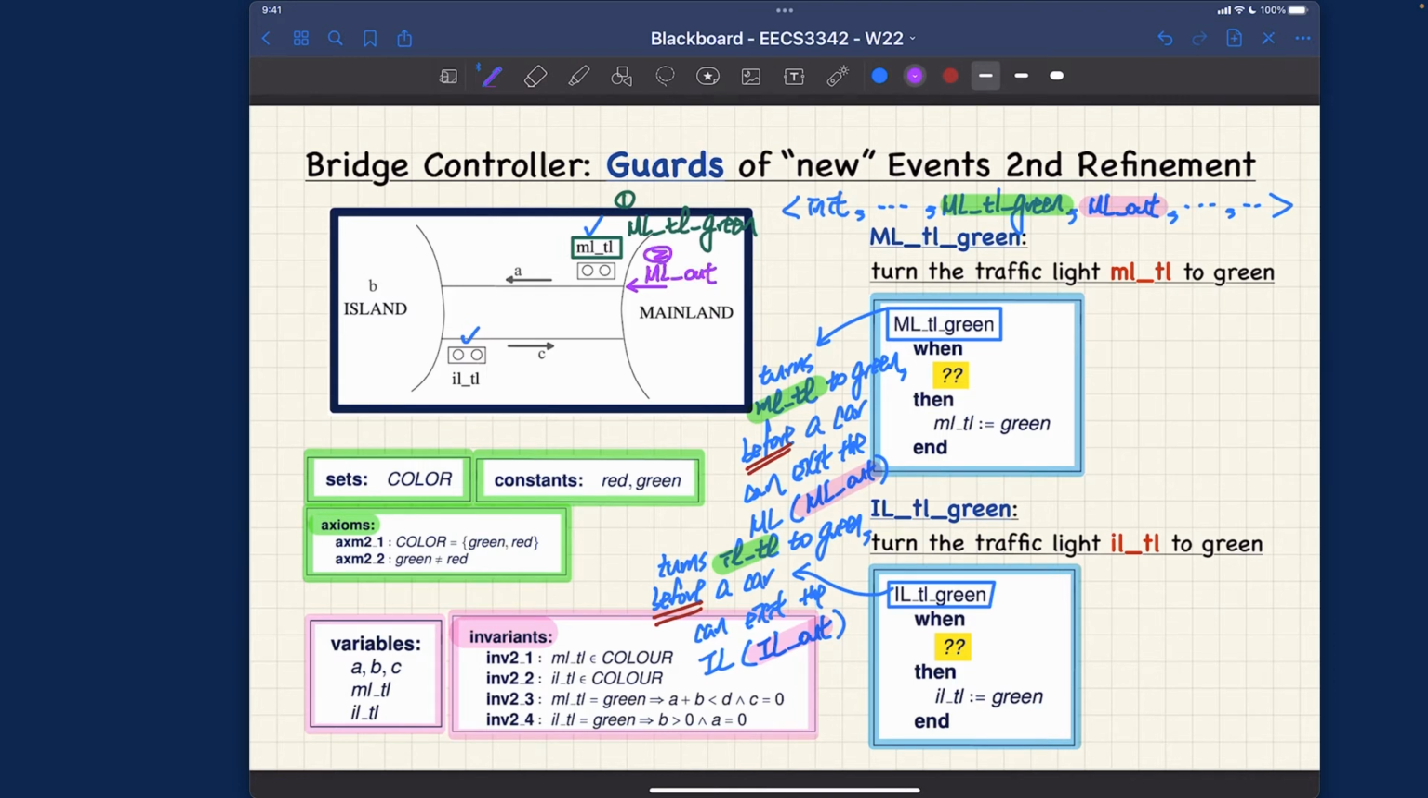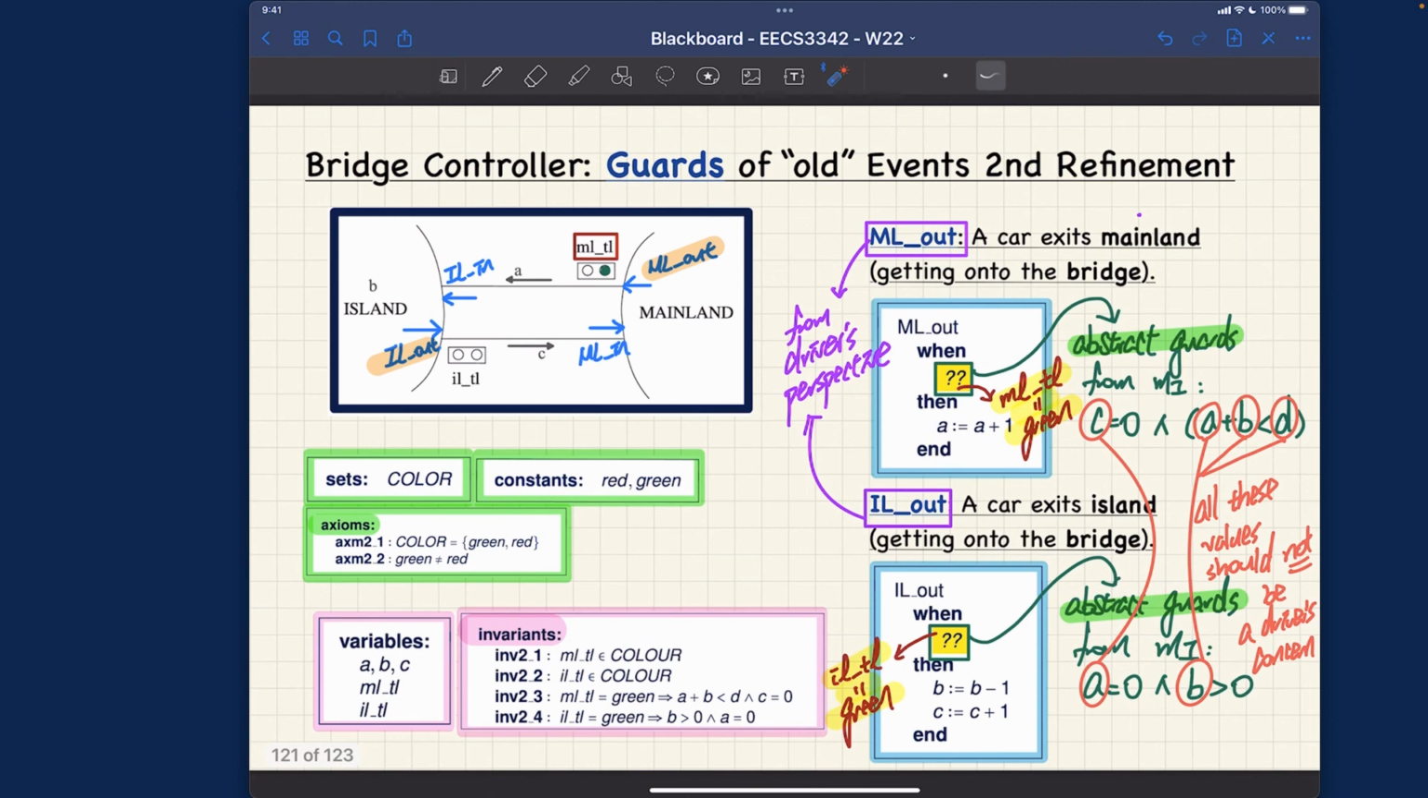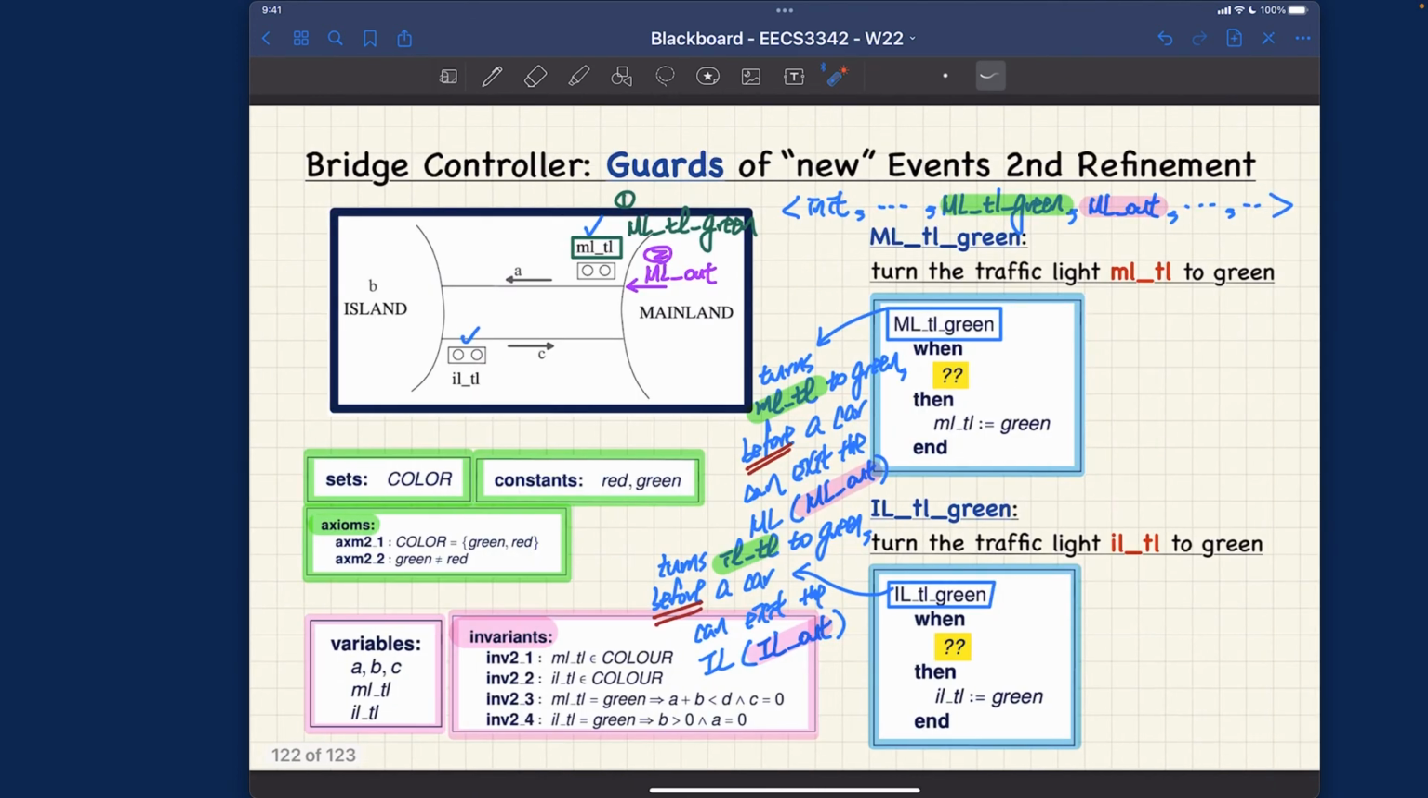And indeed, when ML out is about to occur, would it be enabled? The answer is yes, because it only depends on, as we said before, whether or not MLTL is green. And remember, the first event, MLTL green, already turned this traffic light over here to be green. So that's why ML out is enabled and it can occur. And the car might just be traveling around along the bridge. And of course, the next event for the same car will be ILN. So that means the car is actually going to go into the island, ILN.